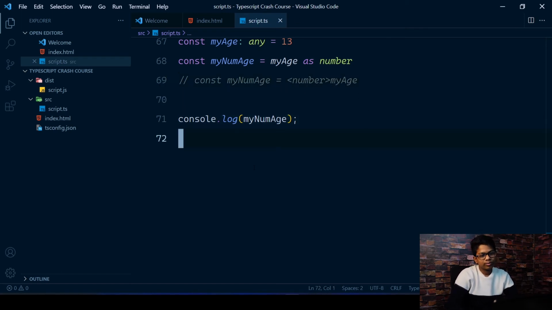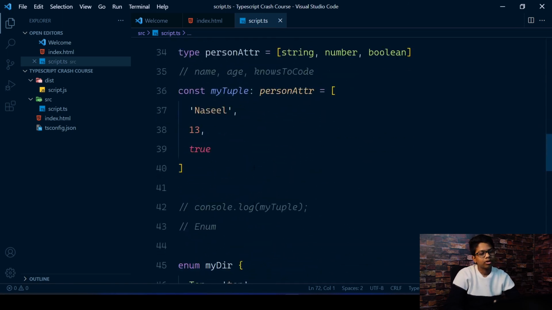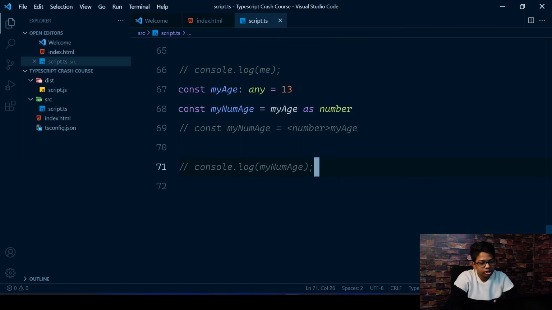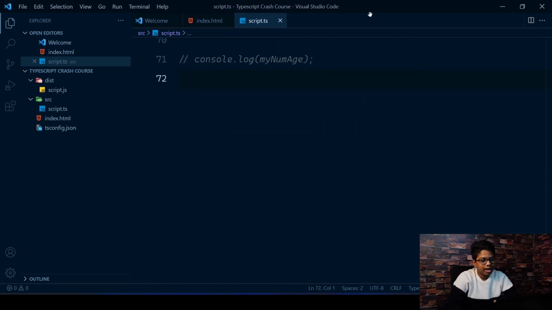I'll put this onto GitHub, so all this code will be available on GitHub. I'll have a link to the repository in the description. So if you get stuck while copying anything, you can just go ahead and have a look over there. So yeah, that is about type assertion.